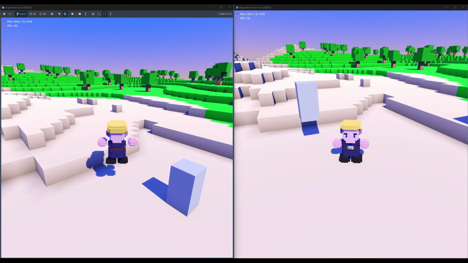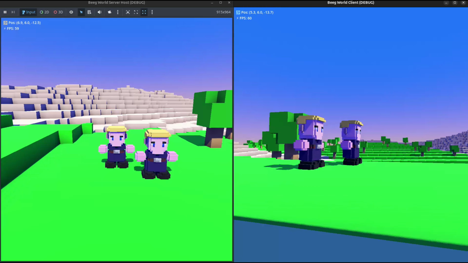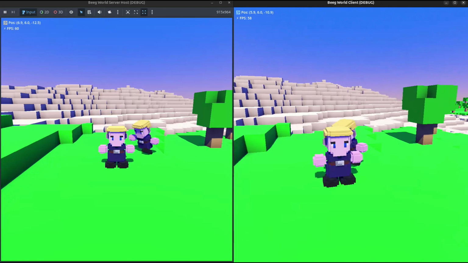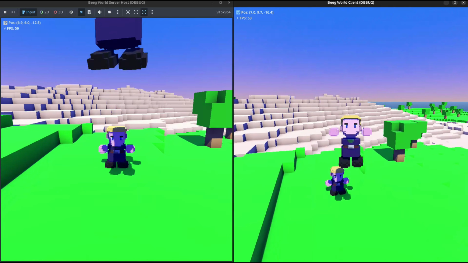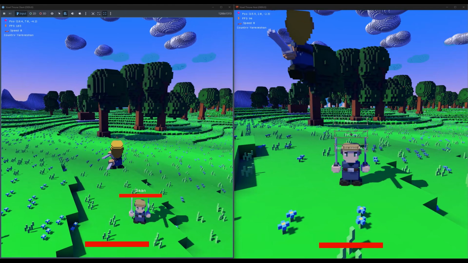Of course, being inspired by games like Cube World and Minecraft, multiplayer is a very important feature of this game and cannot be missing. Luckily for us, Godot provides a simple, high-level multiplayer API. Using that, I was able to quickly set up a basic connection and get some sync movement.